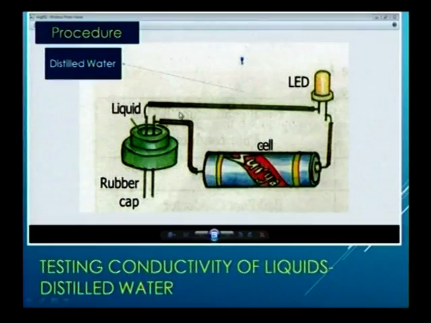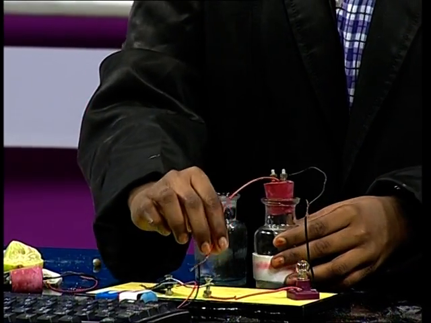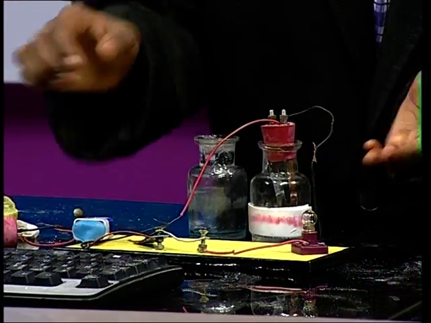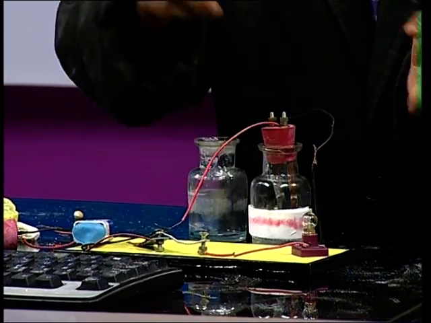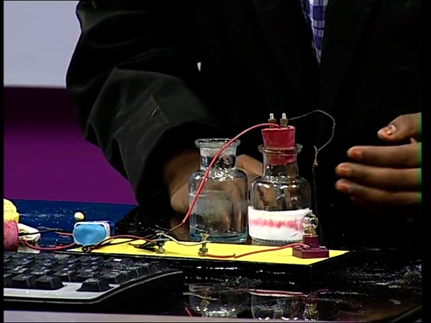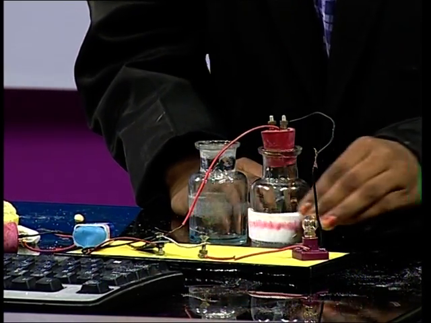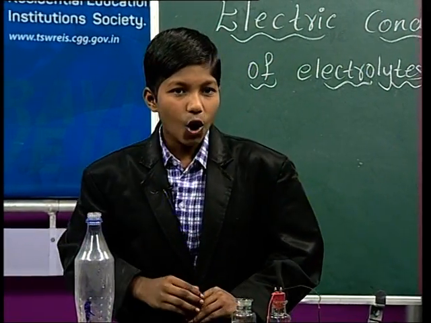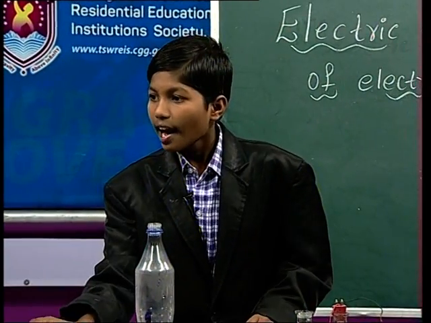Then friends, the next one is positive and negative wires. Yes friends, these are the positive and negative wires which we have attached to the bottle and this battery, then to the LED bulb. When we attach these wires to the LED bulb and the bottle and the iron nail, in that situation only the LED bulb glows. So, by this we say all the operators are very helpful to our experiment.